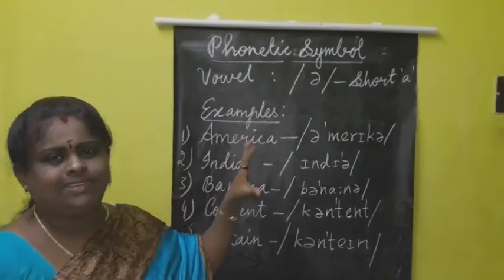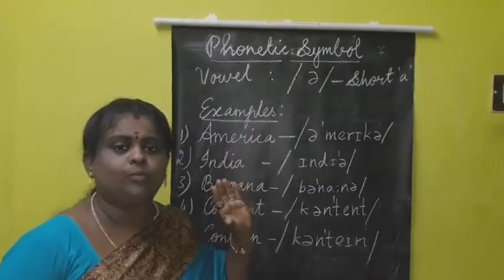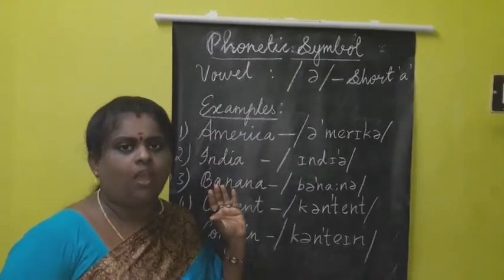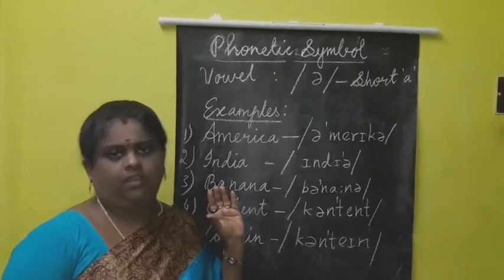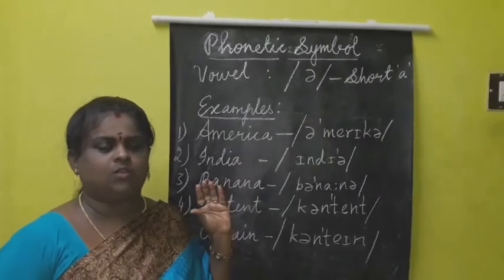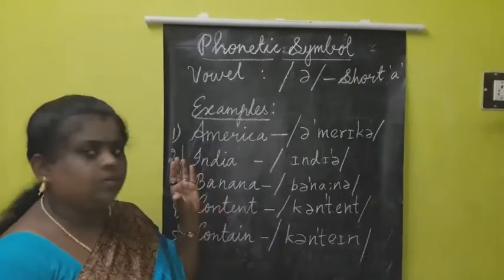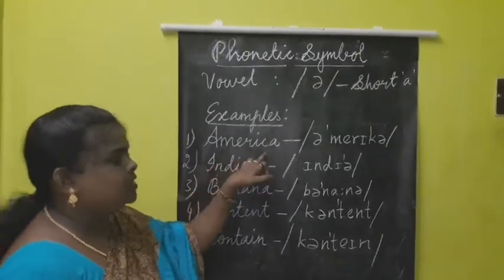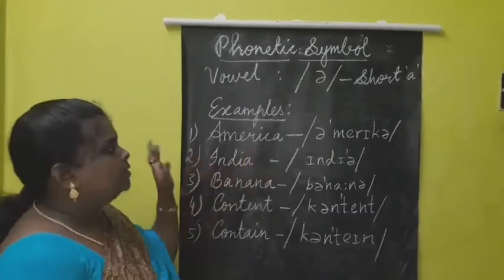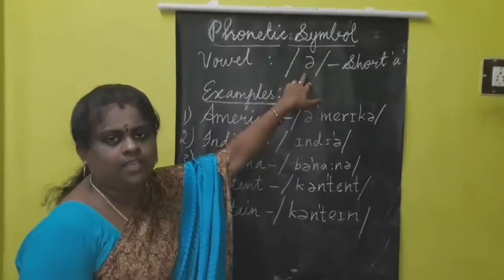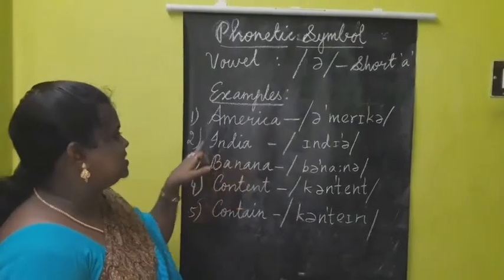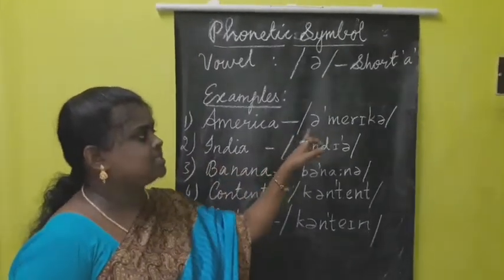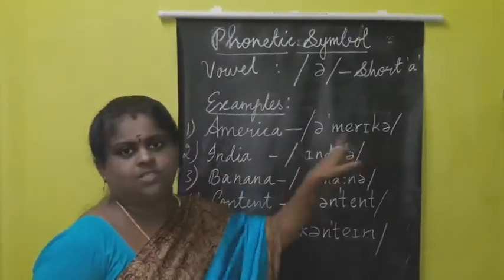Examples. Generally America, how will you pronounce America? America, India, China. Likewise we will pronounce all these country names. But the correct pronunciation here is America, and mostly this short ə will be placed in the initial place or last place.